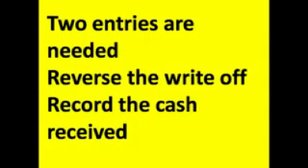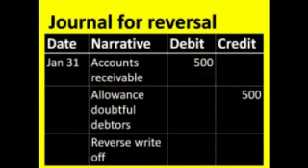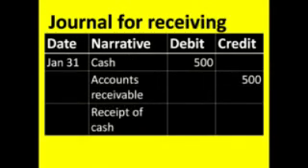Now consider what happens when a doubtful debt is actually recovered. Go Green recover $500 that had been previously written off and recorded as uncollectible. So two entries are required. The first serves to reverse the write-off. The second serves to record the cash that's received. To reverse the first write-off as a doubtful debtor, our journal will have a debit to accounts receivable and a credit to the allowance for doubtful debtors. The entry restores the amount owed from debtors, increasing assets, and reduces the amount allowed for doubtful debtors. Whilst the second entry is going to be a debit to the cash account and a credit to accounts receivable, we have increased the asset of cash and reduced the amount owed by debtors.